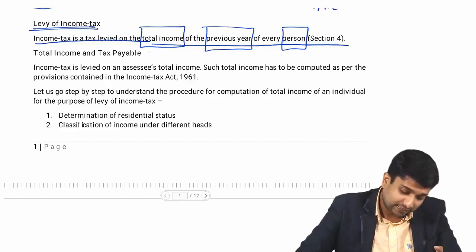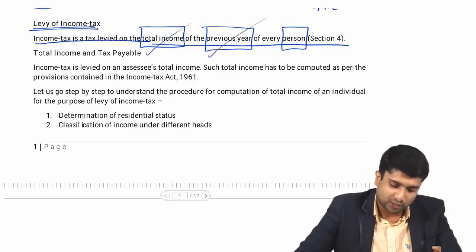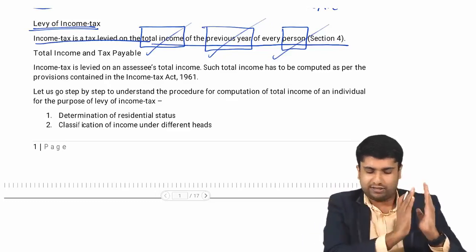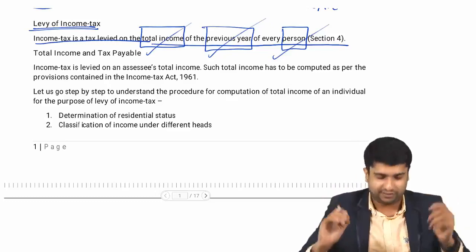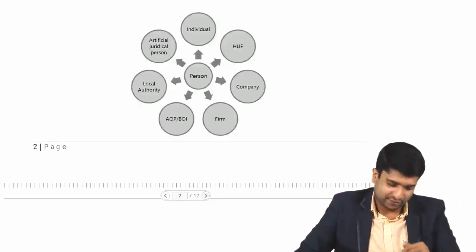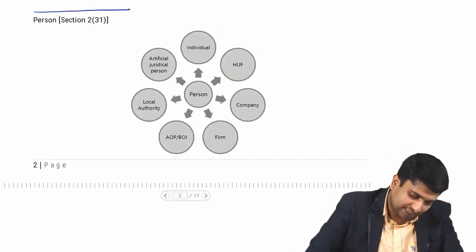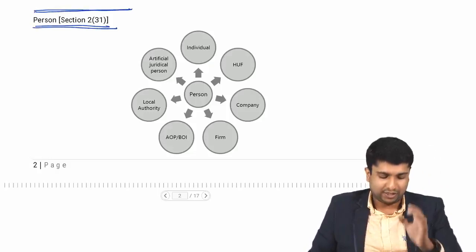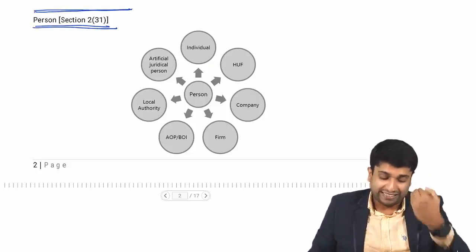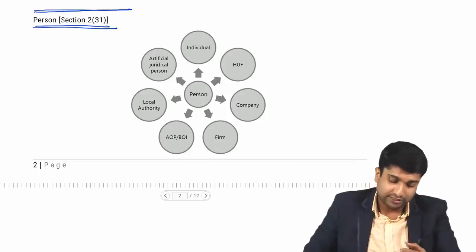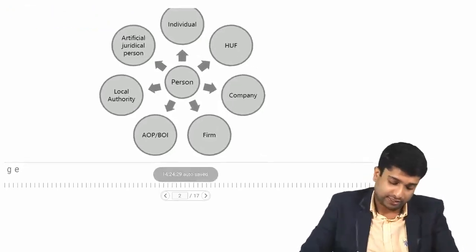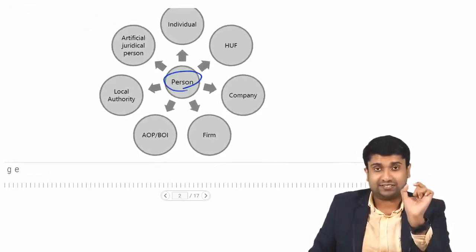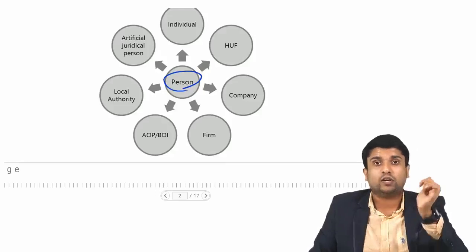Now let's understand what this total income is, what this previous year is, and what this person is. We need to understand these three things: total income, previous year, and person. Now let's move on with the definitions first. Starting with certain selected important definitions. The first definition is person. Under section 2 clause 31 of the Income Tax Act 1961, the act defines the word person. As per the strict definition of the act, it says that person includes.